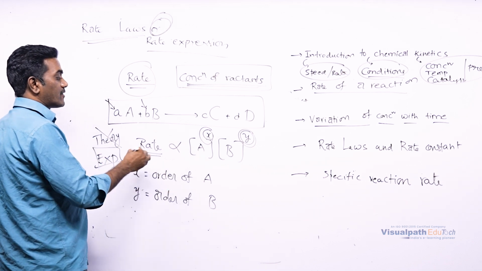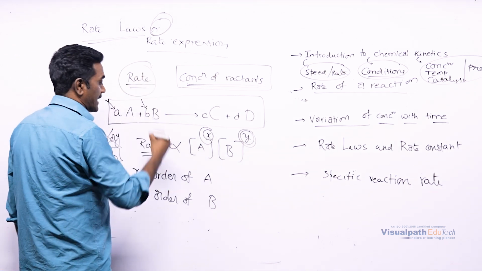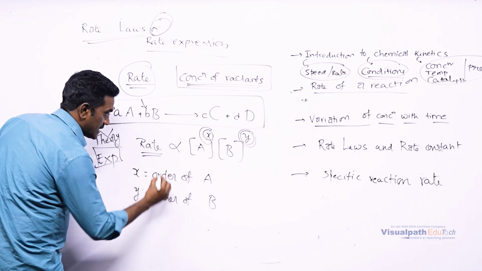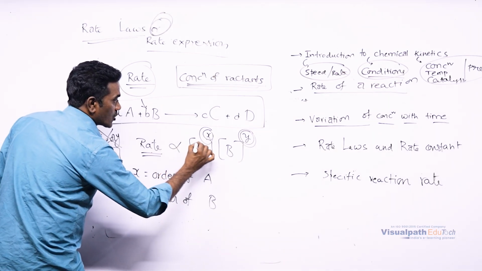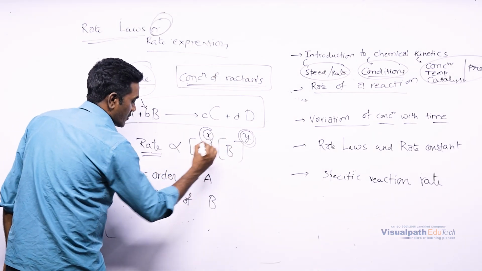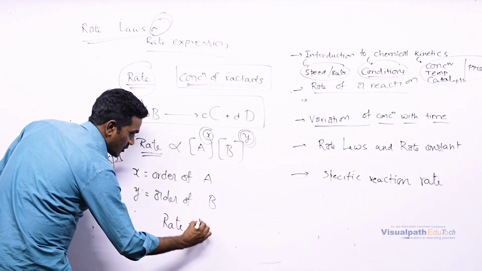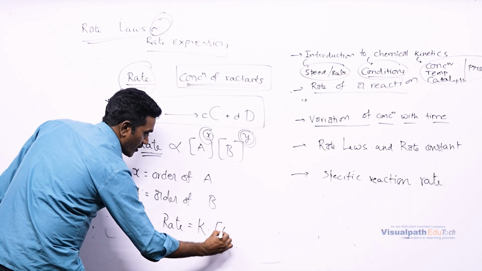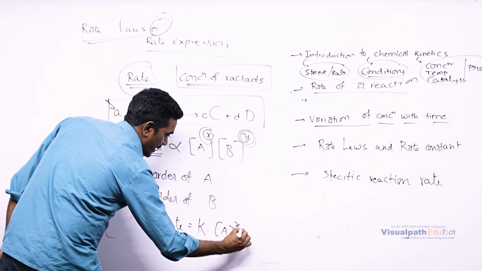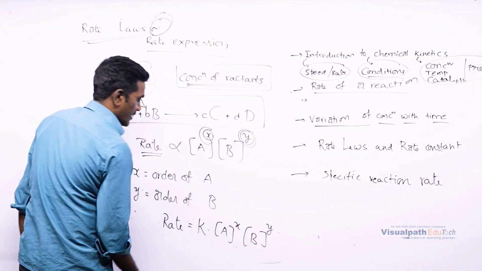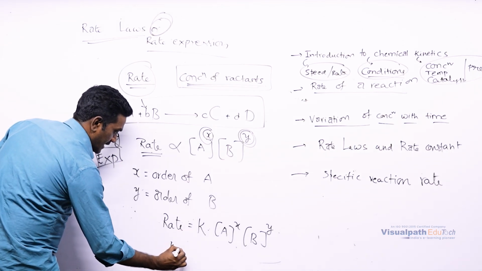So, how do we identify the rate law or rate expression? Here, rate is proportional to the concentration of A and the concentration of B, so this can be expressed in this way also: rate is equal to K into concentration of A to the power x, concentration of B to the power y. Here K is called the rate constant.